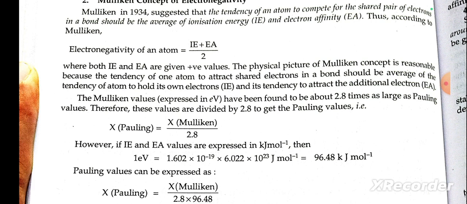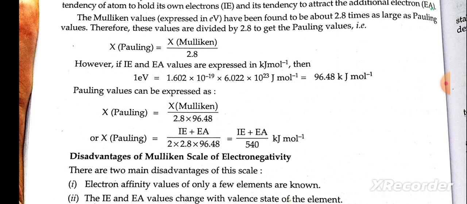The Mulliken value has been found to be about 2.8 times as large as the Pauling value. Therefore, these values are divided by 2.8 to get the Pauling value. However, if the ionization energy and electron affinity are expressed in kilojoules, then 1 eV is equal to 1.602 times 10 to the power minus 19 times 6.0222 times 10 to the power 23, which is equal to 96.48 kilojoules per mole.